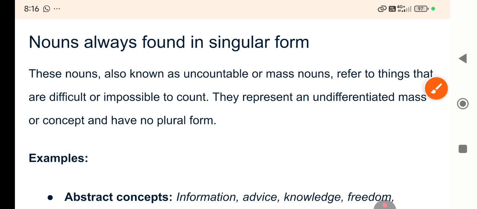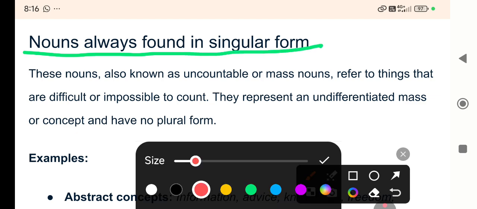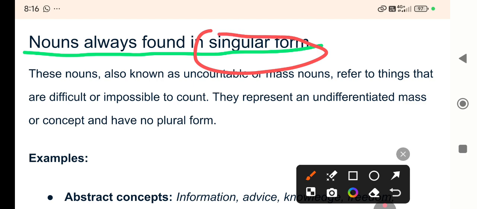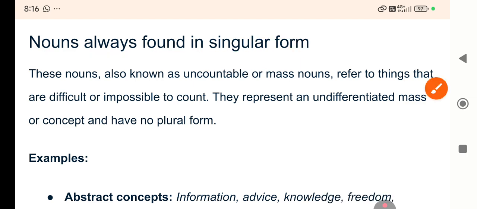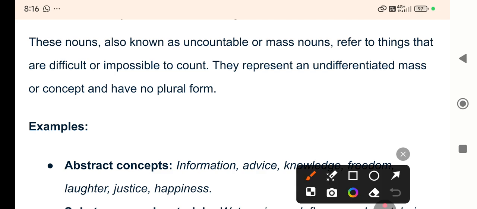Nouns always found in singular form, right? These following nouns never found in plural form. These are always in singular form, right? So what are they? These nouns also known as uncountable or mass nouns, right?